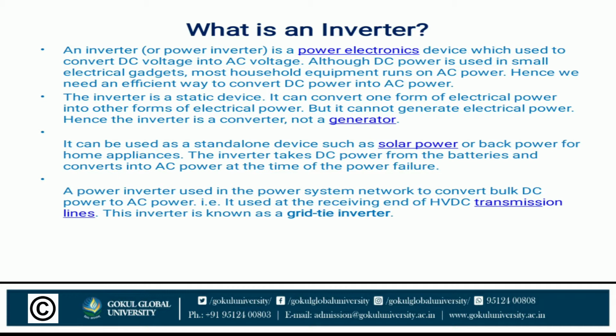It can be used as a standalone device such as solar power or backup power for the home appliances. The inverter takes DC power from the batteries and converts it into AC power at the time of the power failure. A power inverter used in power supply networks to convert the bulk DC power to AC power, that is, it is used as a receiving end of HVDC transmission line. The inverter is then known as a grid tie inverter.